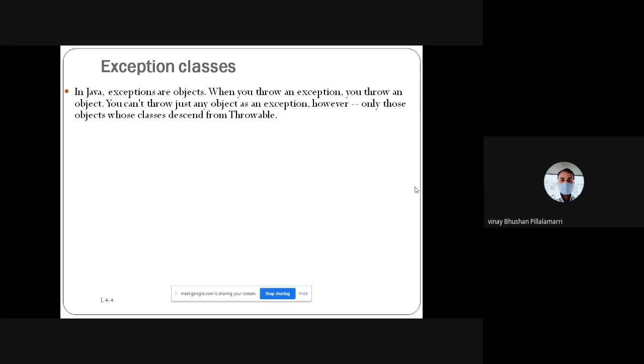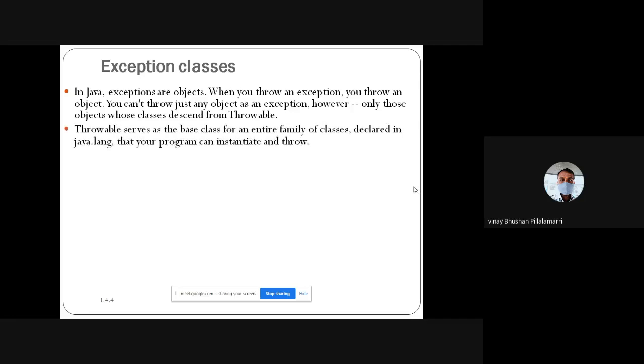You can't throw just any object as an exception. Only those objects whose classes descend from Throwable can be thrown, so the exceptions arise on objects from Throwable syntaxes.